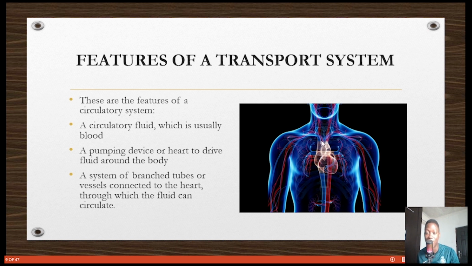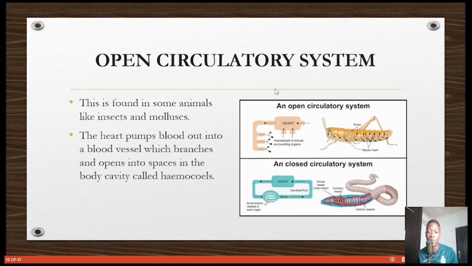Good. Let's move on. So there are two types of circulatory system that we should know in animals. There's the open system that is found majorly in insects, phylum Arthropoda, and mollusks, phylum Mollusca, like snails. So the heart just pumps blood into open spaces called the hemocoels. You see? So this is an example. Heart comes from here, pumps blood into the hemocoels, and it just bathes the cells around it, and there's exchange.